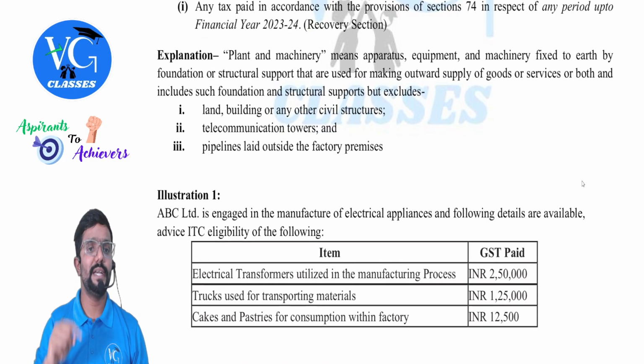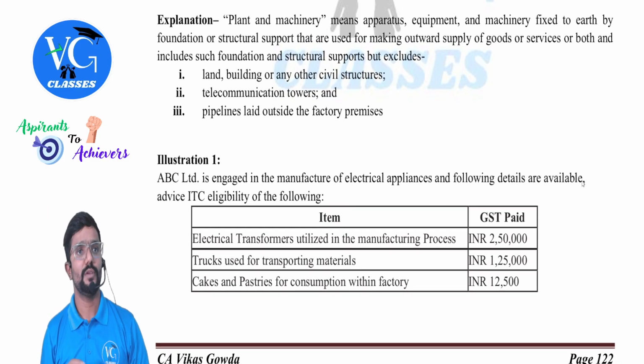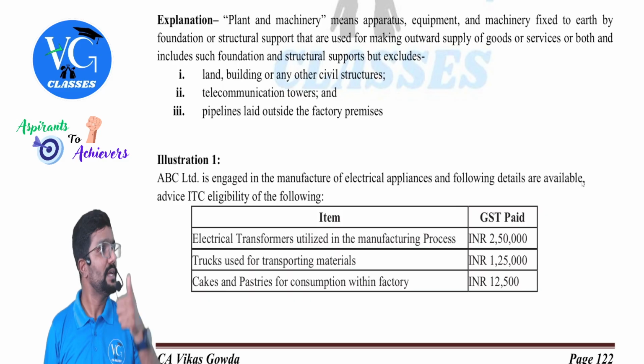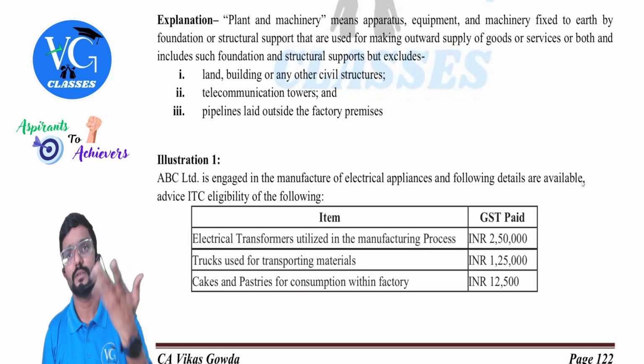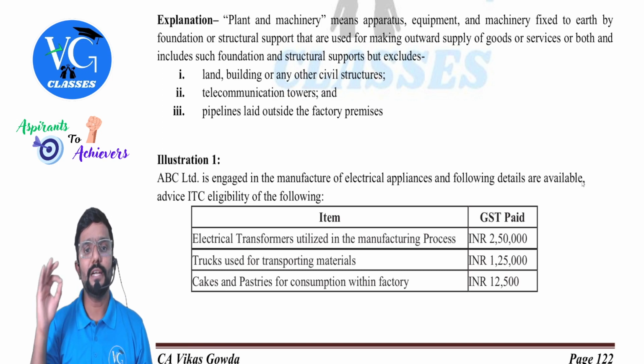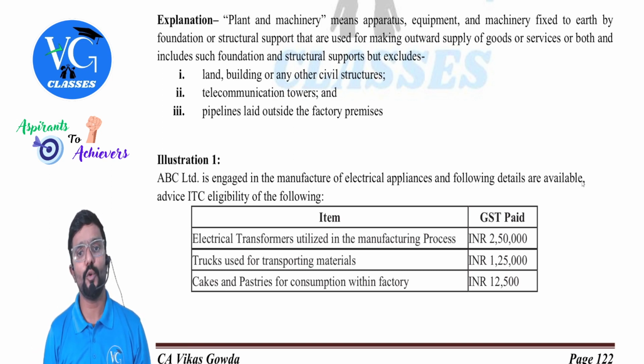Then, in clause C and D, we use the word plant and machinery. If works contract service or if goods or services is used for the construction of plant and machinery, is credit available, people? Yes. What is plant and machinery? Plant and machinery means apparatus, equipment and machinery fixed to the earth by foundation or structural support that are used for making outward supply of goods or services or both, and includes such foundation and structural supports but excludes.